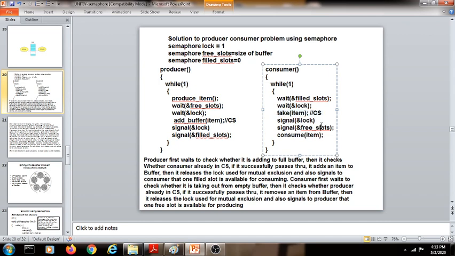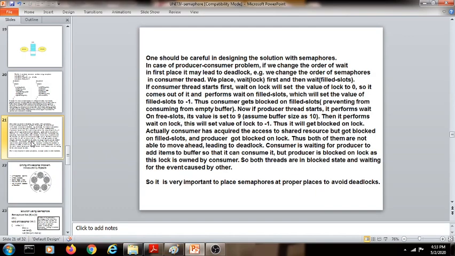Then it will signal the lock. That means it will release the lock, making it 1 in order to tell the environment that now no one is using, or at least the consumer is not using the common buffer. Then after that, it will signal the free slots. Since it has consumed one item out of the buffer, it can signal the free slots and then it can consume that particular item. So this is the producer consumer problem which is getting solved by using the semaphores.